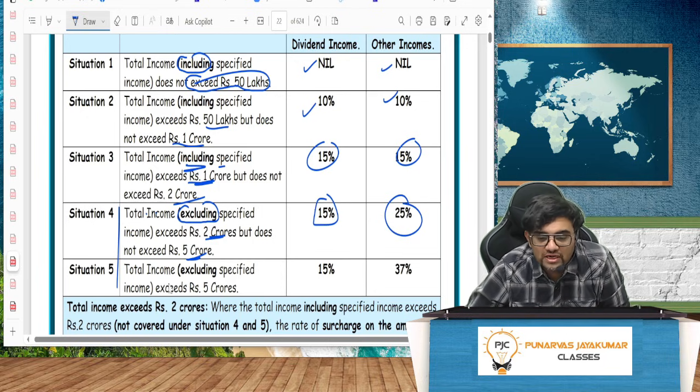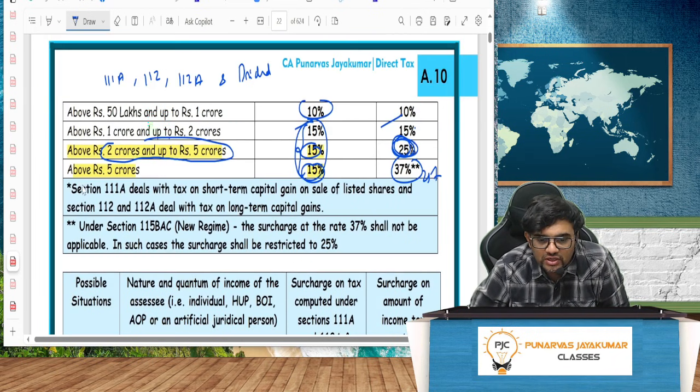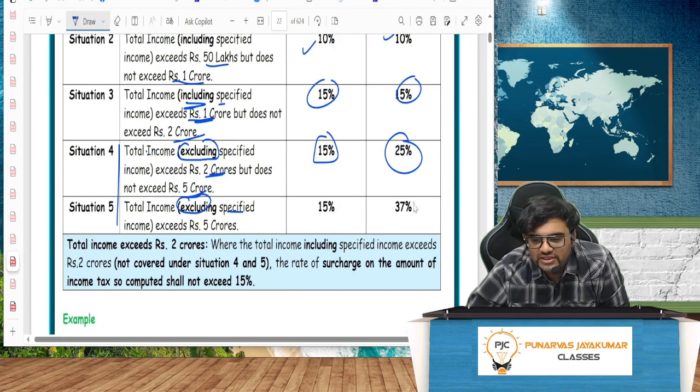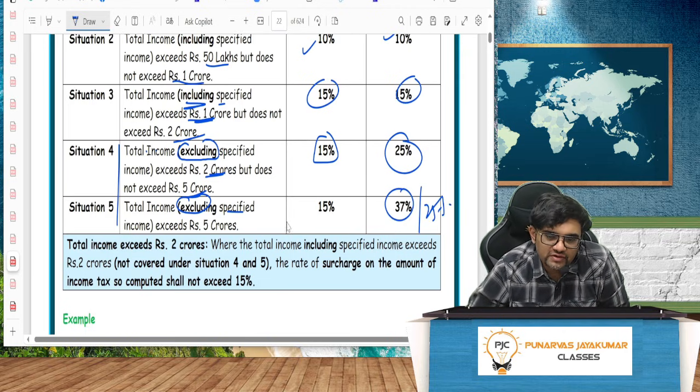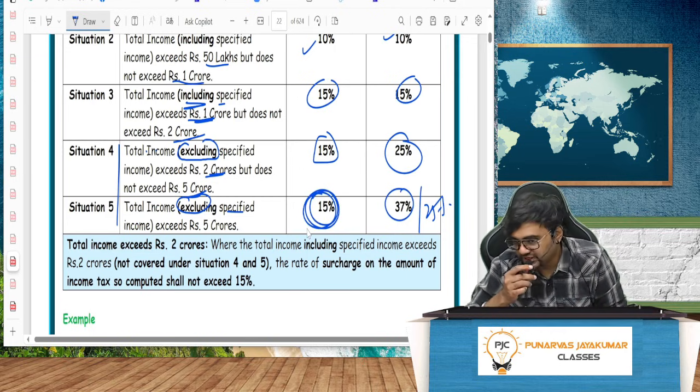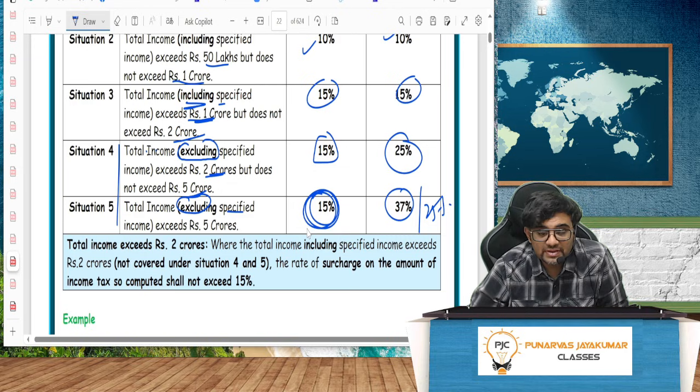Now the total income, excluding specified income, is exceeding 5 crore. Total income is above 5 crore and total income excludes this income. So I will have to charge what? 37% in the old regime, 25% in the new regime. But for the specified income, it should only be maximum 15%. It should always be maximum 15%.